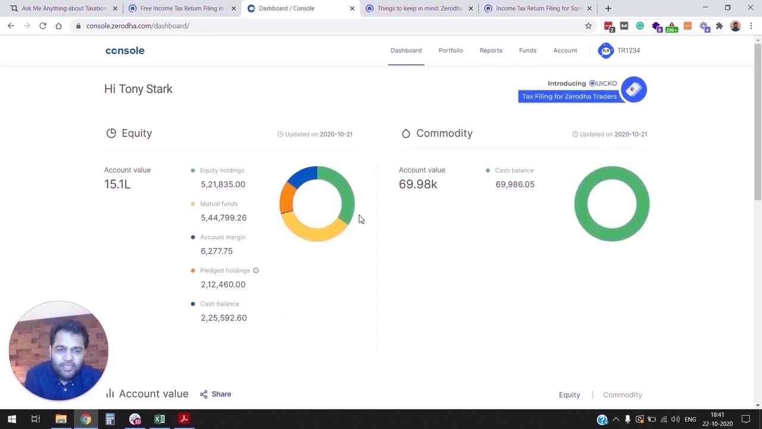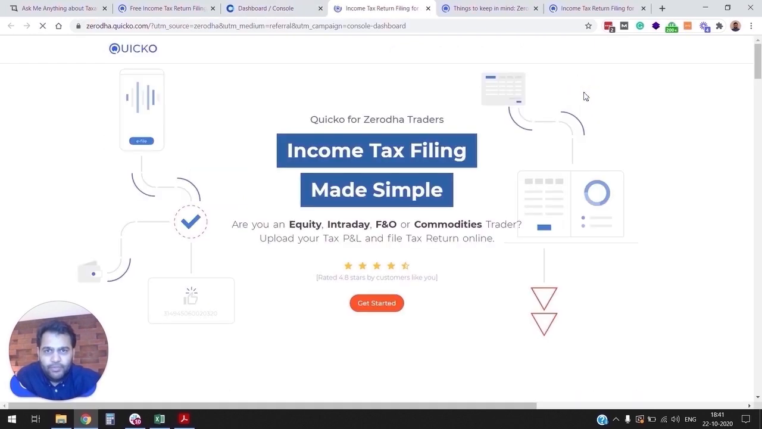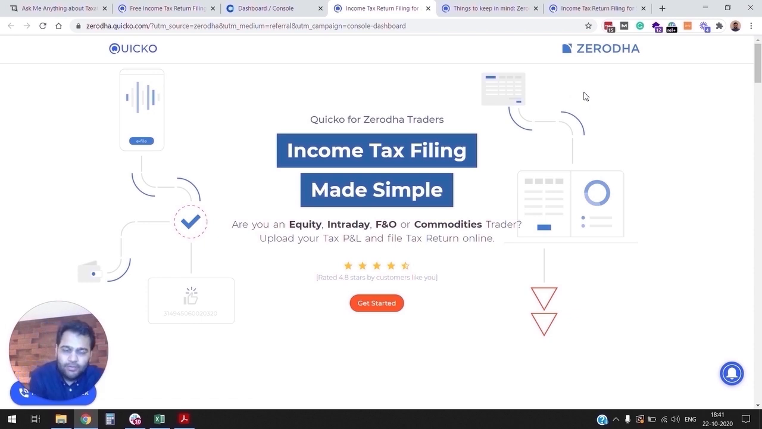All right, let's see how you can file your income tax return using Quico. So I'm going to click on this small little banner here, which redirects us to zerodha.quico.com. So zerodha.quico.com is an exclusive microsite we have designed for Zerodha traders.